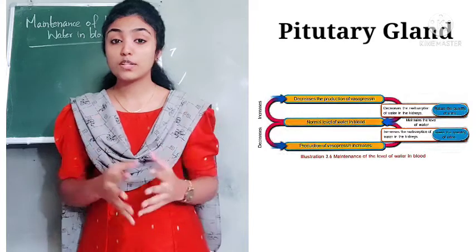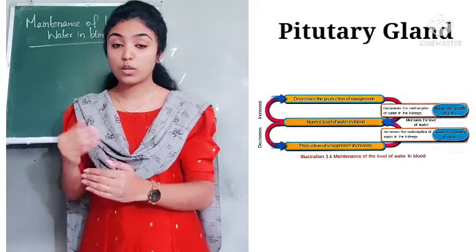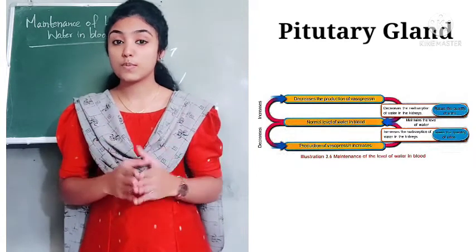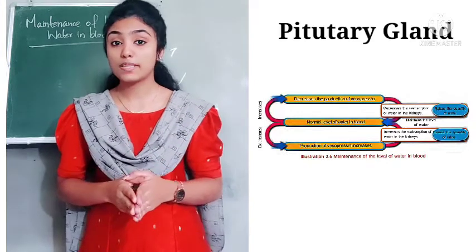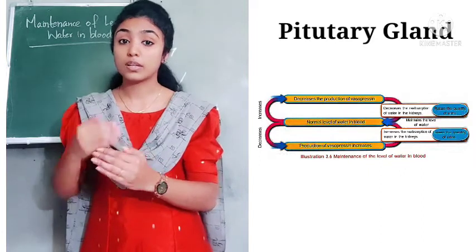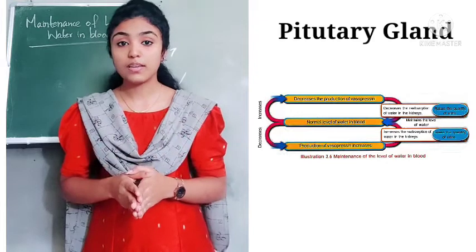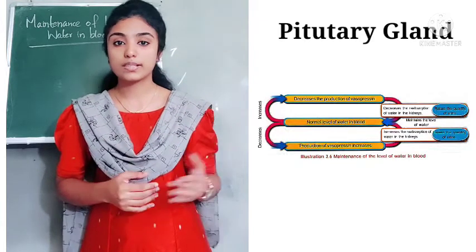And when the production of vasopressin decreases, the reabsorption of water from kidney also decreases. And if the reabsorption of water from kidney decreases, what happens? The quantity of urine will be higher. So this is the reason why we are having more quantity of urine during winter season.